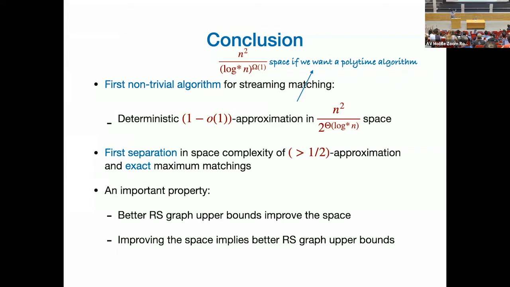I don't want to oversell. There is a gap between these two. These two parameters do not exactly match. And the limit here will be n squared divided by 2 to the theta square root log. And that's all I wanted to say. Thank you.